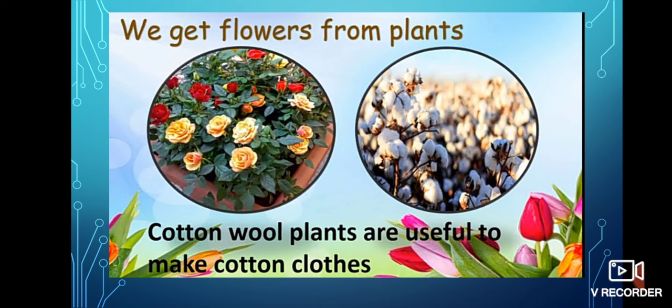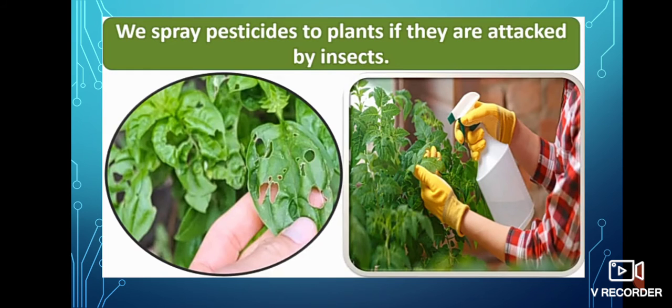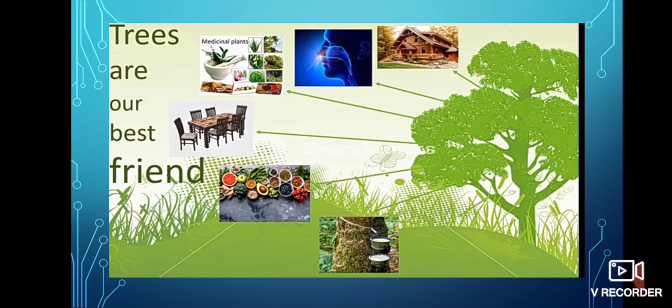We get flowers from plants. Cotton plants are useful to make cotton clothes. We get vegetables from plants. You can see in this picture many vegetables are there. We spray pesticides on plants if they are attacked by insects. Trees are our best friends, so that's why everyone should save trees.